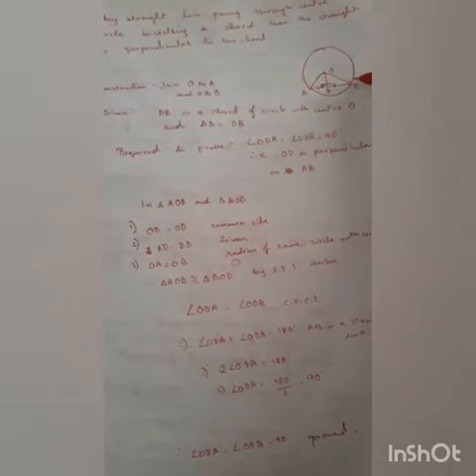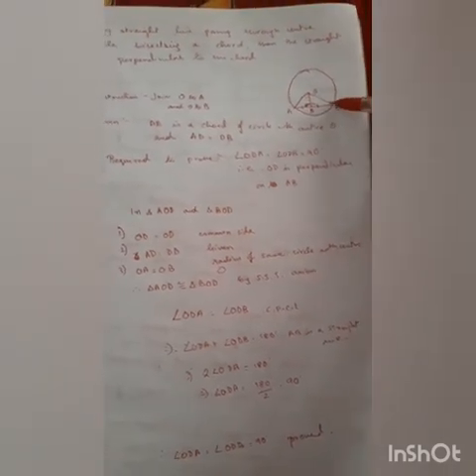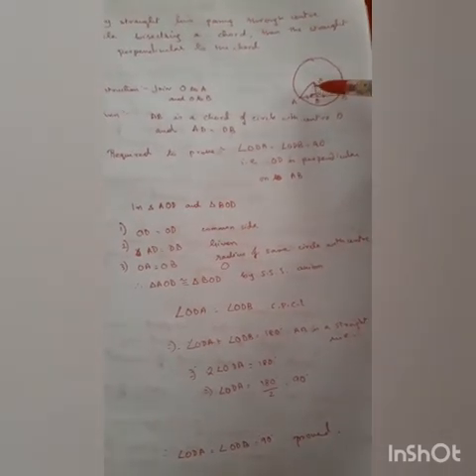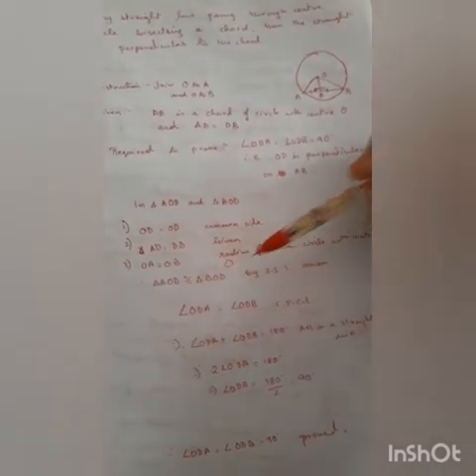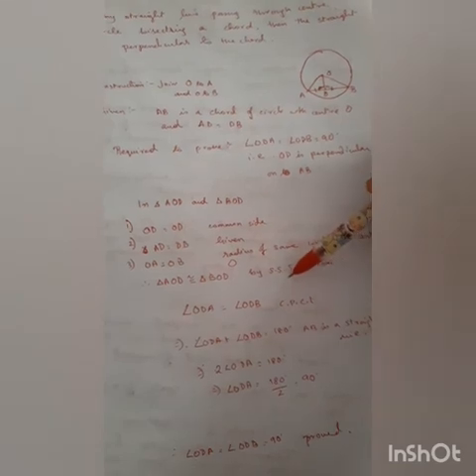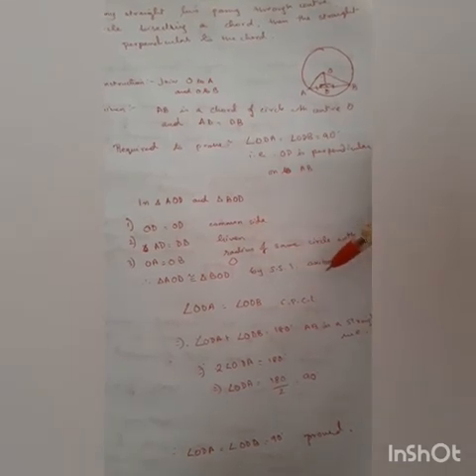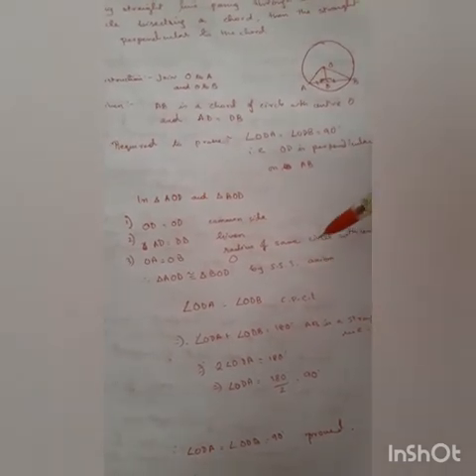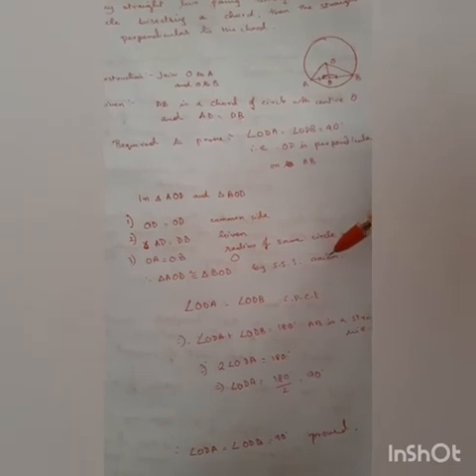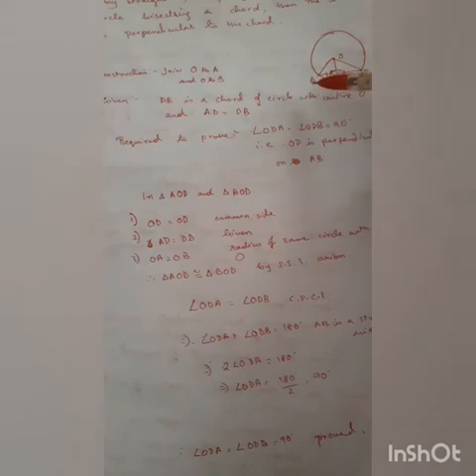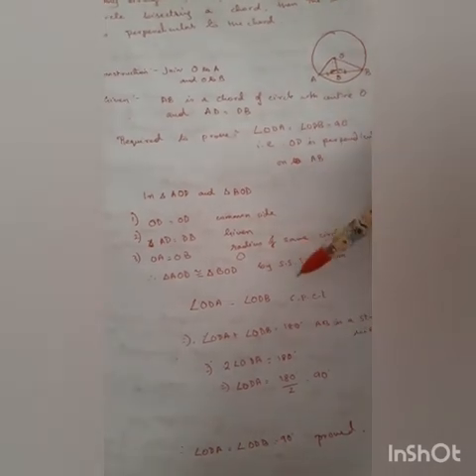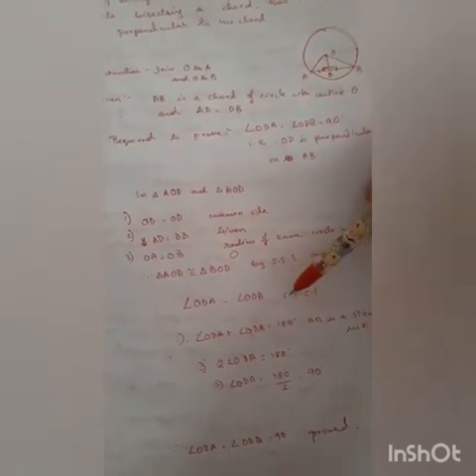Because it is the radius of the same circle with center O. Therefore triangle AOD is congruent to triangle BOD by side axiom. So any other corresponding part will be equal. Therefore angle ODA equal to ODB by CPCT, corresponding parts of congruent triangles.